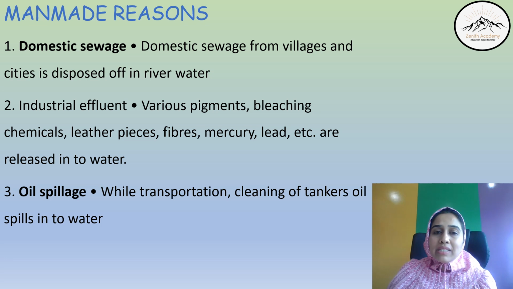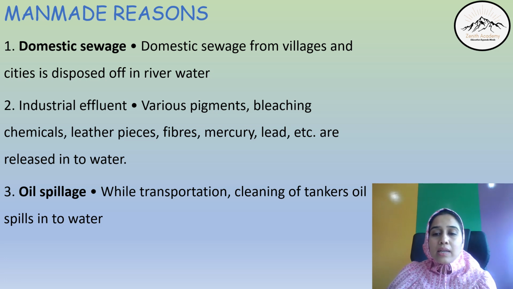Those are domestic sewage: the day-to-day sewage from our houses, offices, villages, and cities. All this sewage, if disposed of in water, becomes domestic sewage. Then industrial effluent, which is industrial waste. Effluent is waste. It includes various pigments, bleaching chemicals, leather pieces, fibers, and chemicals like mercury and lead. If these are released into water, they are man-made reasons of water pollution.